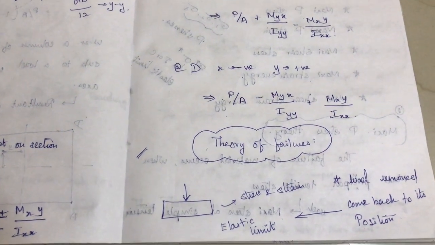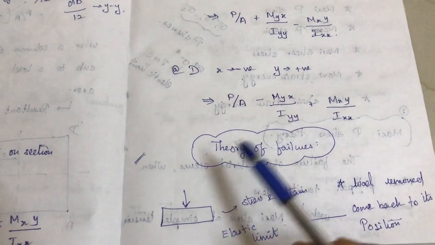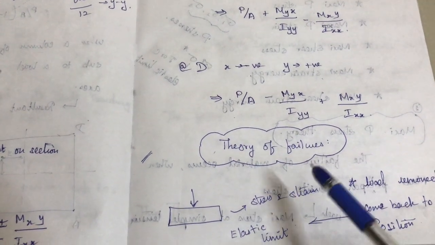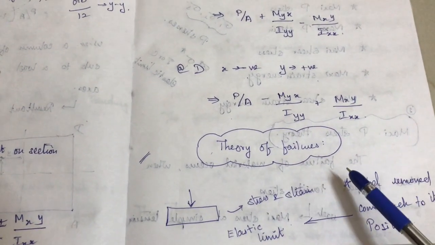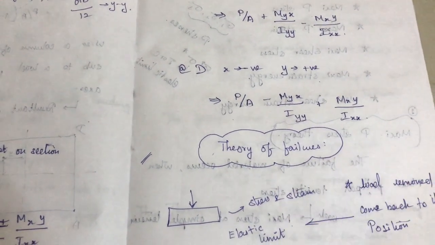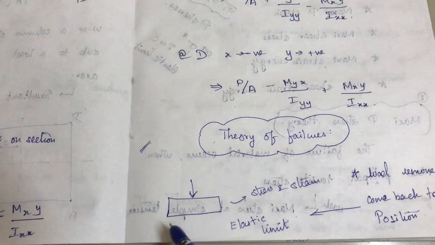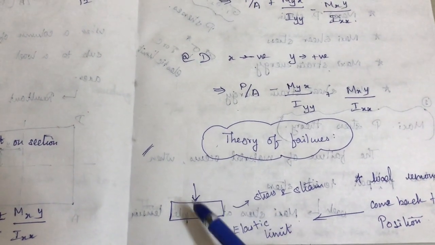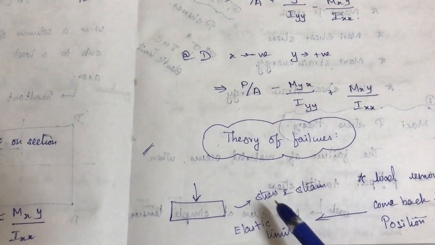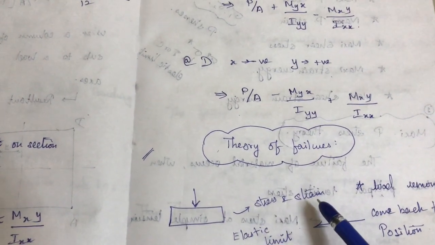Hi everyone, today we're going to learn an important topic, that is theory of failures, right? So theory of failures means the failure of a column which is occurring at a point. So that point we need to find here. From that point the failure will start on going. You can see here there is an object, a body. If a load is acting, its stress is directly proportional to strain within the elastic limit, right? So within the elastic limit, stress is directly proportional to strain.